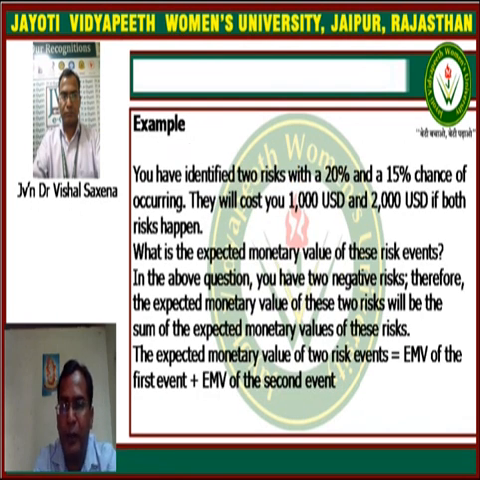Now we take one more example. You have identified two risks with a 20% and a 15% chance of occurring. They will cost you 1000 USD and 2000 USD if both risks happen.